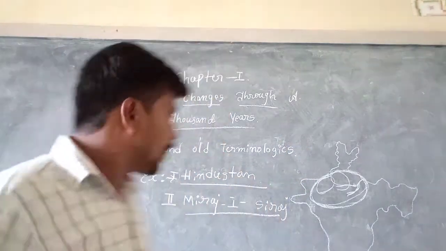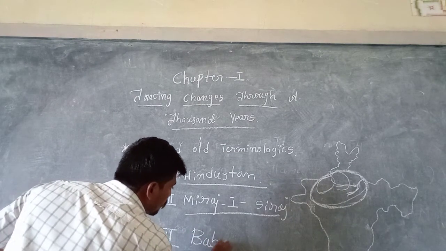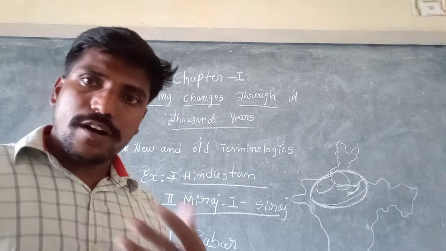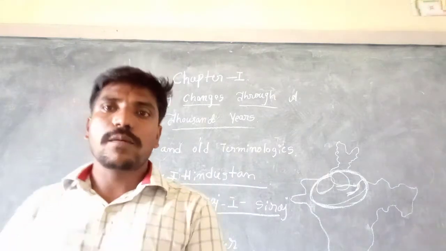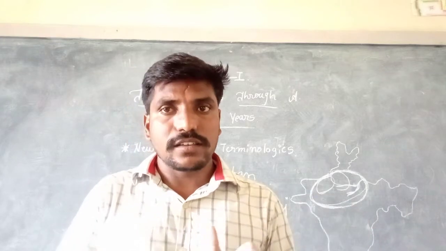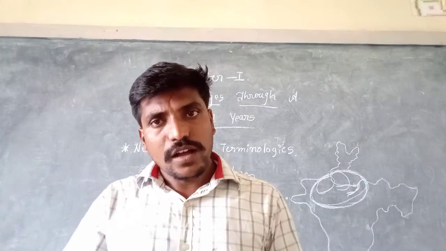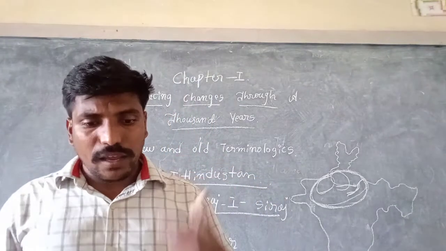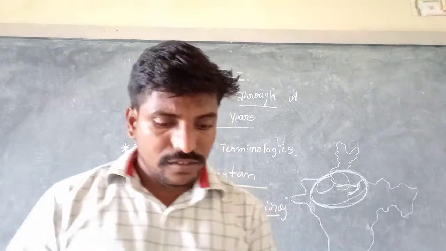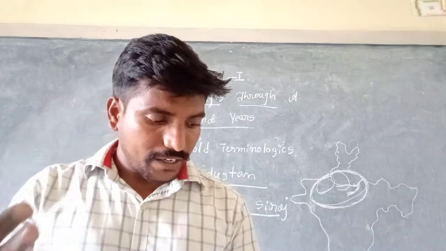One more person is there, the third person, Babar. Who is Babar? You have heard the name of Akbar. Akbar's father was Humayun, and Humayun's father was Babar. So Babar is the grandfather of Akbar. Babar also used this term Hindustan, according to his perspective.